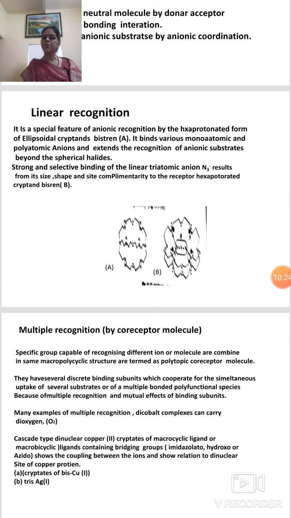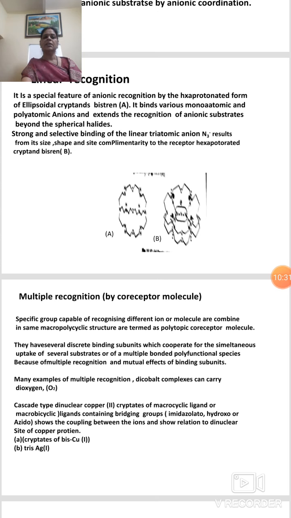It is shown in structure A, and B is the inclusion of this bistrate. So there are two structures. A is the ellipsoidal cryptane bistrate molecule, and B is the inclusion compound in which the substrate molecule is included in the cavity.